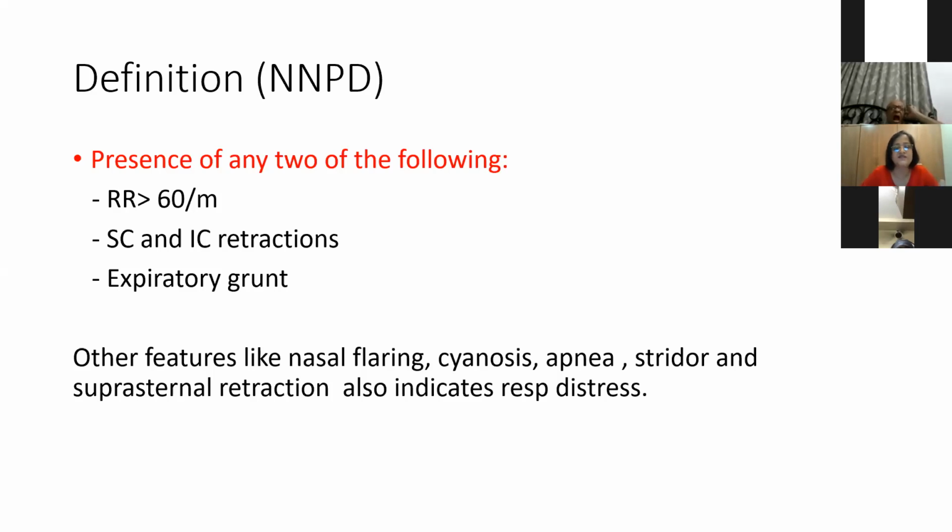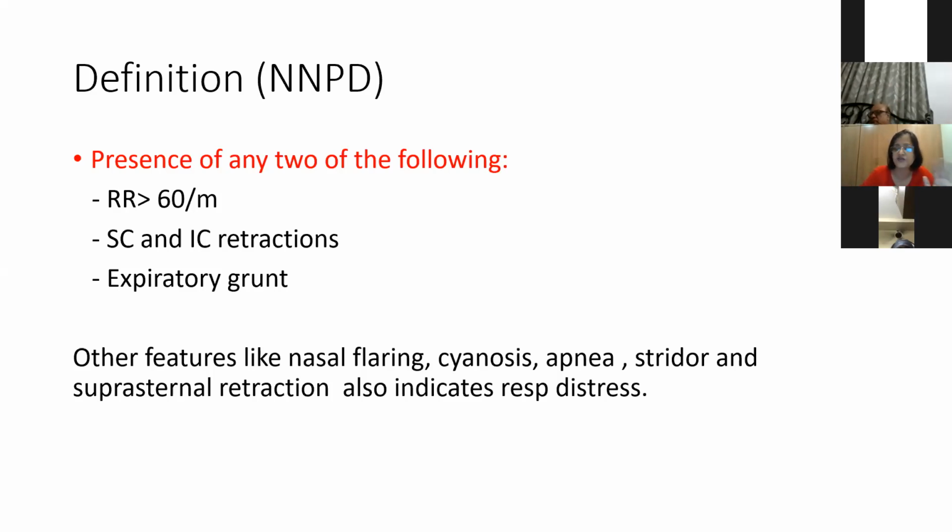But not only this, there are other features like nasal flaring. Flaring is usually to increase the cross-sectional area of the upper airway, up in the nasal area. Cyanosis, apnea, stridor, and suprasternal retraction also indicate respiratory distress. And you have to remember that stridor and suprasternal retraction are always signs of extrathoracic obstruction. So depending upon the place of obstruction, you might have expiratory stridor or biphasic stridor.